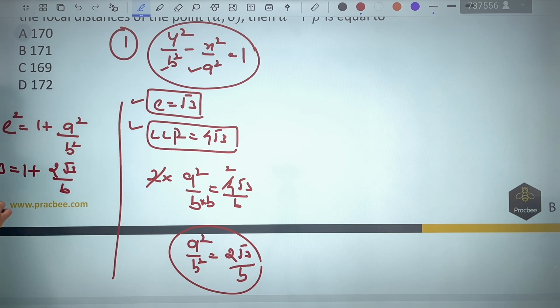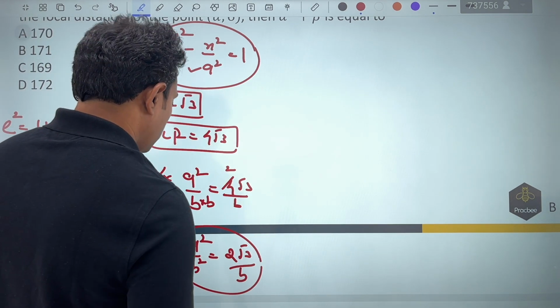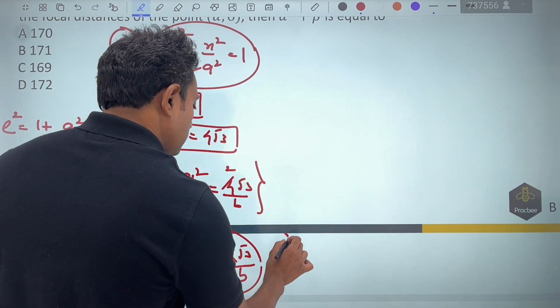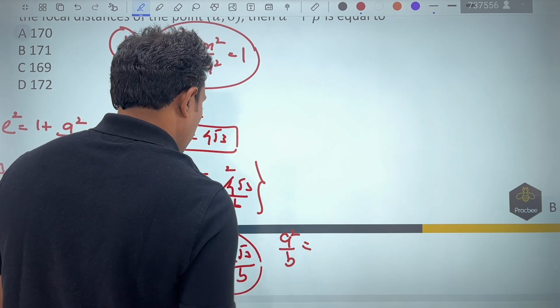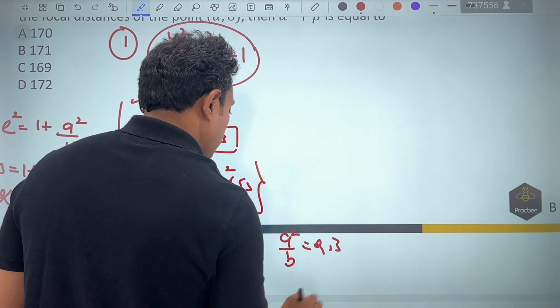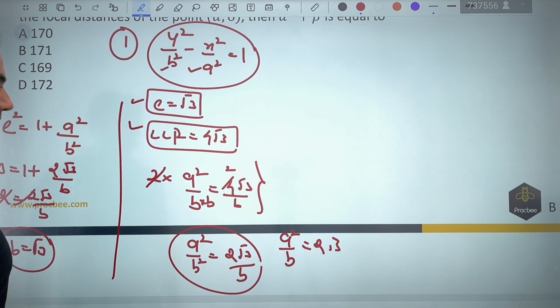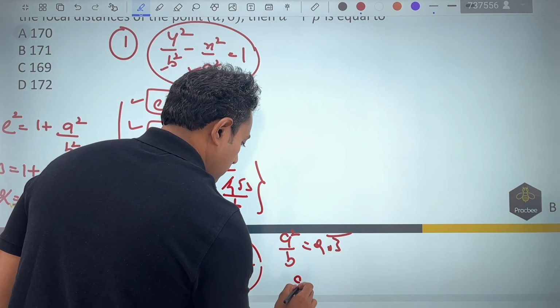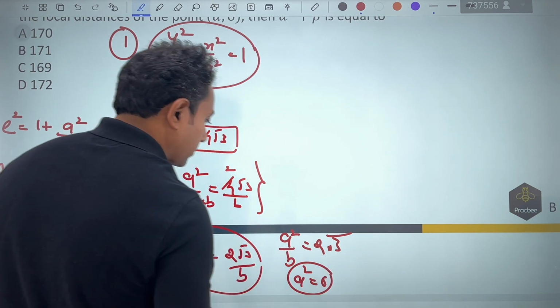Once we have done this, you can see that this will also become 2. So 2 is equal to 2 root 3 by b. This will get cancelled out. The value of b comes out to be root 3. Once the value of b is root 3, we know the value of a square by b square, and more importantly, we know the value of a by b from here. So a square by b was nothing but 2 root 3. If b comes out to be root 3, a square will become 6. So we have got the value of a square.